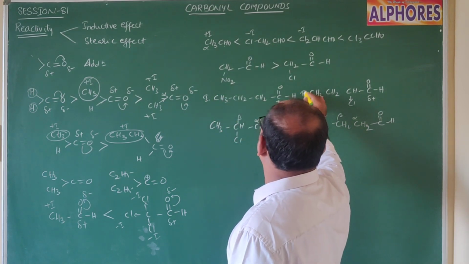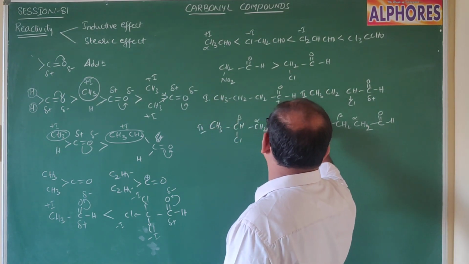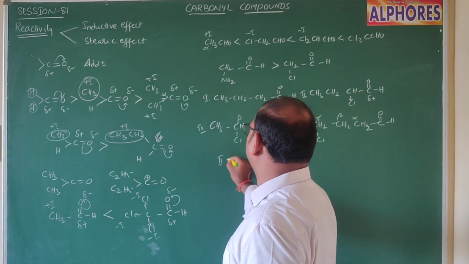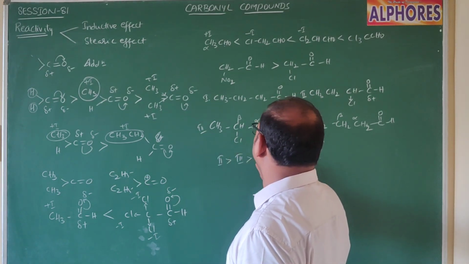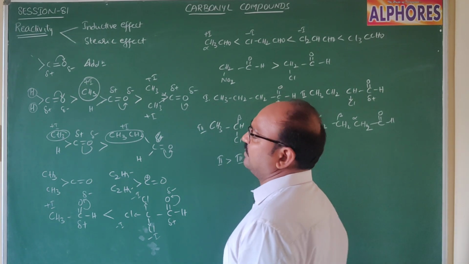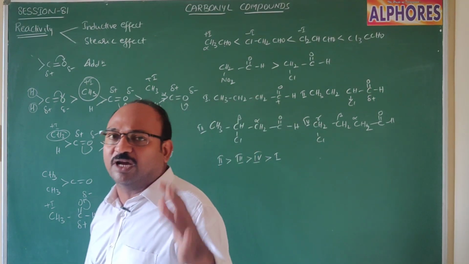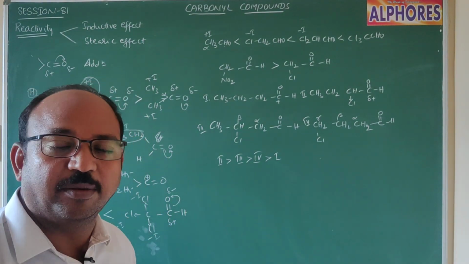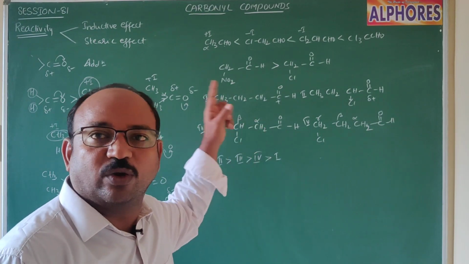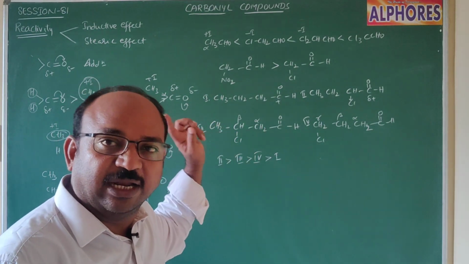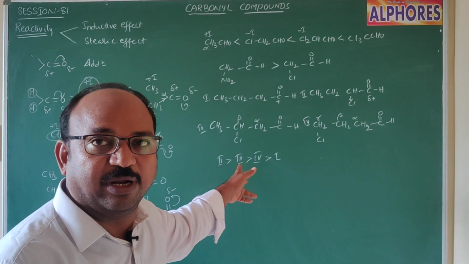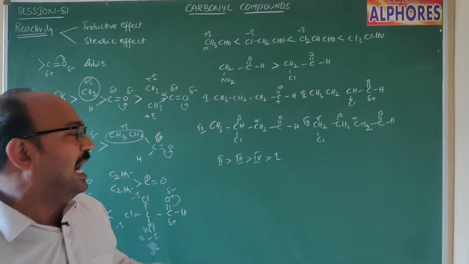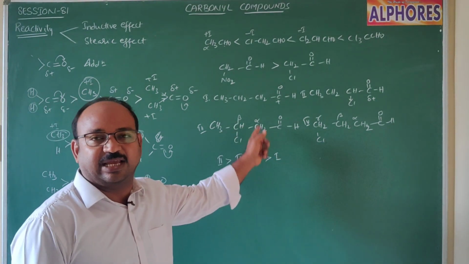Let us assign 1, 2, 3 and 4. So in order of reactivity, whose reactivity is more? The second one is more reactive than the third, the third more than the fourth, and the fourth more than the first. In the second, third and fourth, all 3 compounds consist of only 1 chlorine, but in the second that chlorine is located at the alpha carbon, in the third at the beta carbon, and in the fourth at the gamma carbon. So alpha has more influence than beta, than gamma.